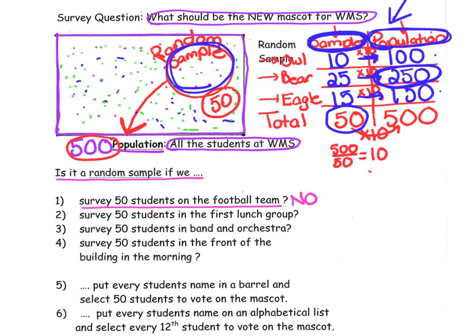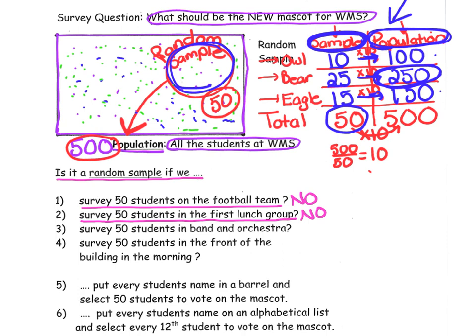Would it be a fair and random sample if we surveyed 50 students in the first lunch group? And of course, the answer is no. The first lunch group is made up of 6th graders. The 7th, 8th, and 5th graders would not have a chance of being selected.